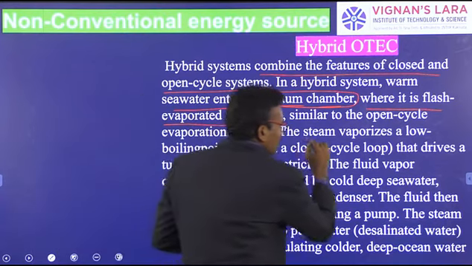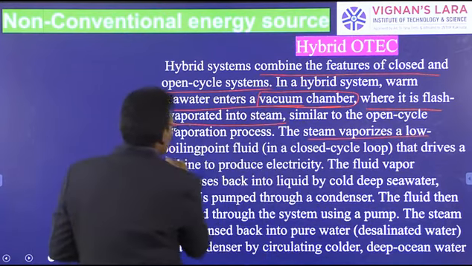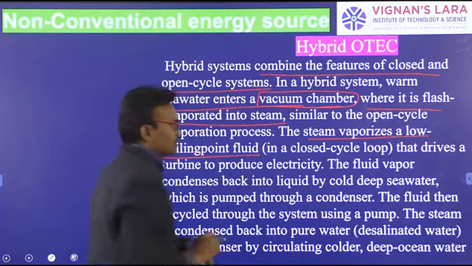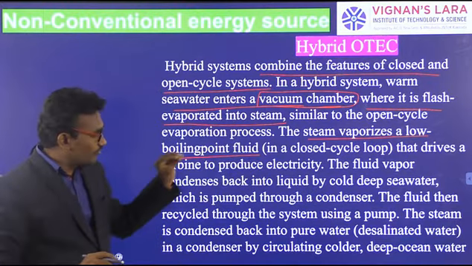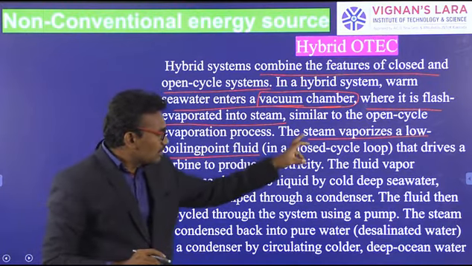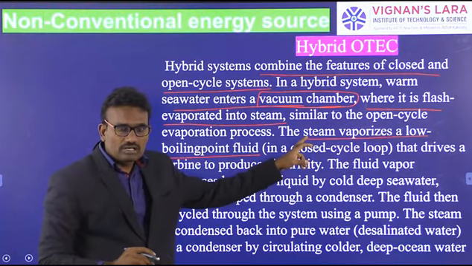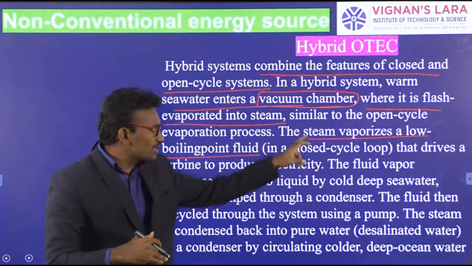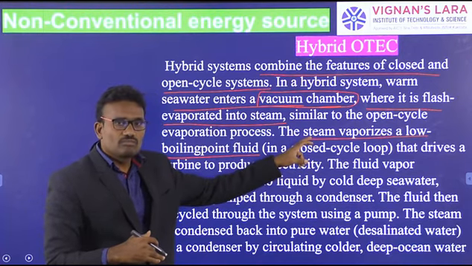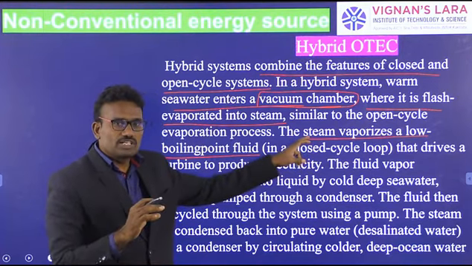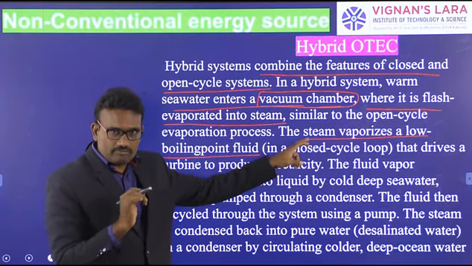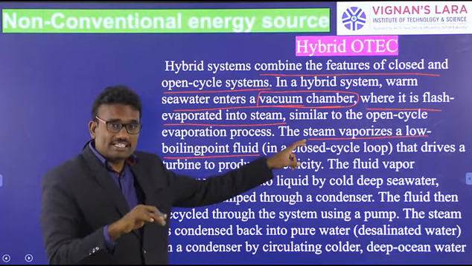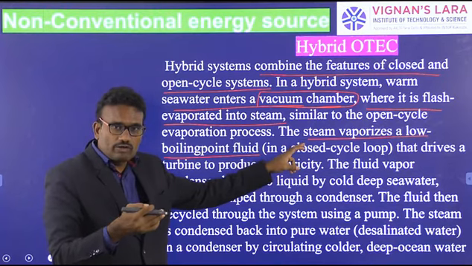The steam vaporizes a low boiling point fluid, but the warm water steam cannot pass into turbines. The warm water steam passes into an evaporator system, where a second fluid, ammonia, is present.